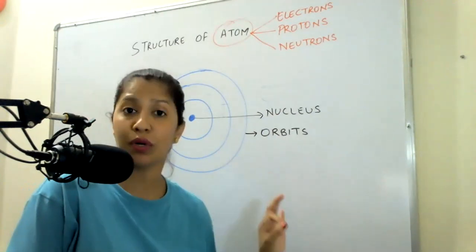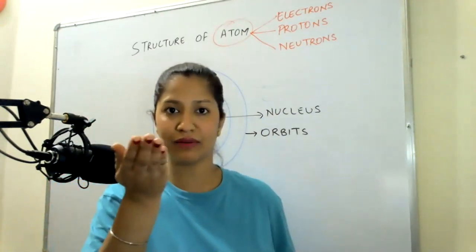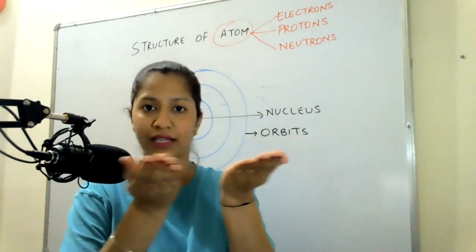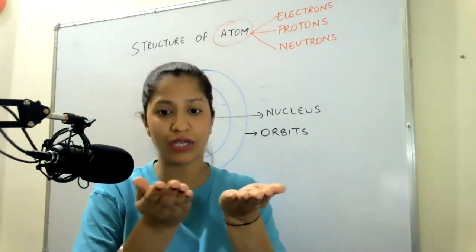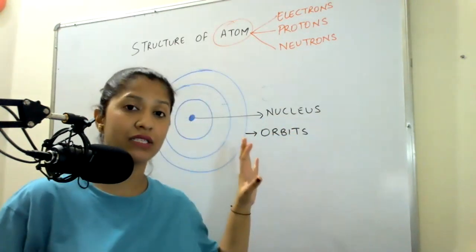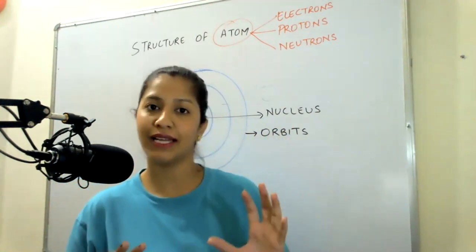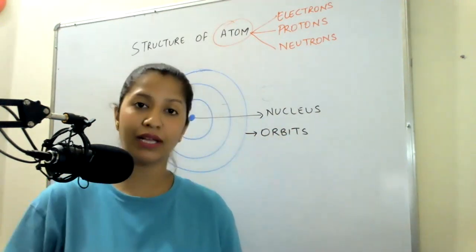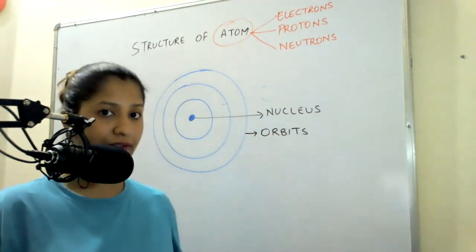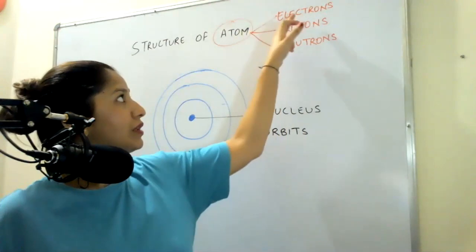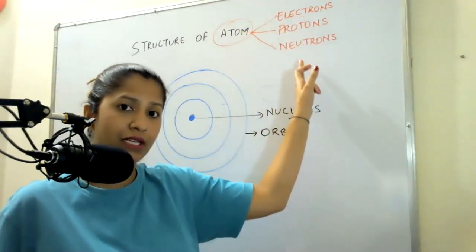When I say neutral, that means the number of plus is equal to the number of minus. When they are equal, only then I'll call it neutral. So atom as a whole is electrically neutral. A normal atom is electrically neutral. Now, why I'm bringing in this concept of positive and negative is because, as I said, I can split atom into three parts: electrons, protons, and neutrons.